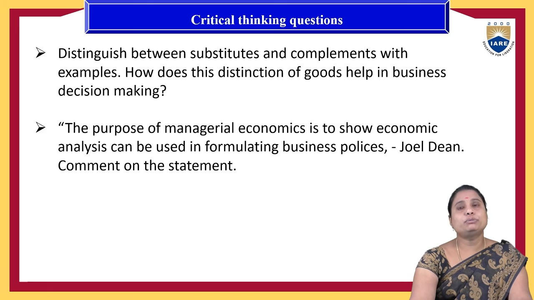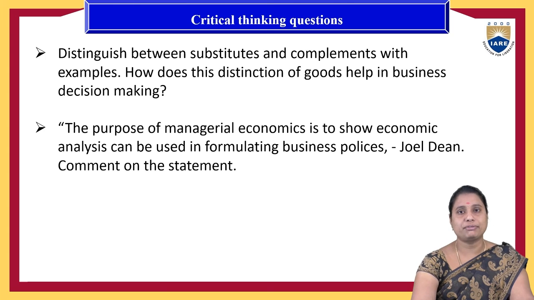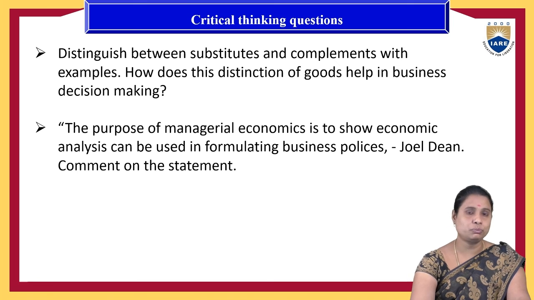And distinguish between substitutes and complements with examples. How does this distinction of the goods help in business decision making? So we need to explain what is the meaning and types of the goods, like substitutes and complementaries, and their relationship with examples and graphical representations. We need to explain that one.